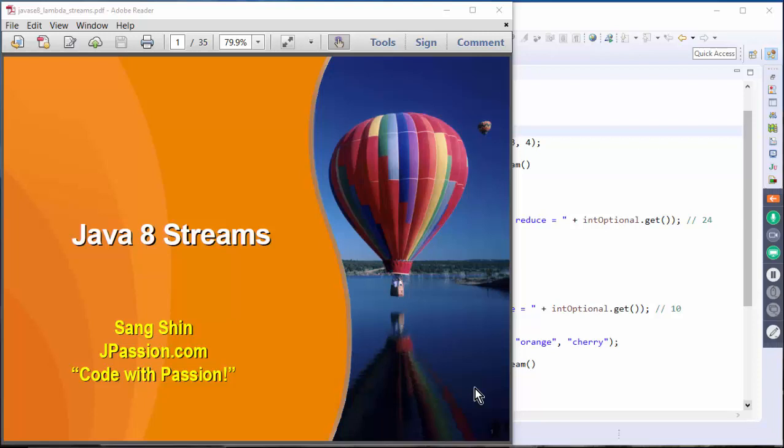Welcome to Half Day Java 8 Streams and Method References Code Camp. Today we are going to cover Java 8 Streams and Java 8 Method References. So let's move on to Java 8 Streams.